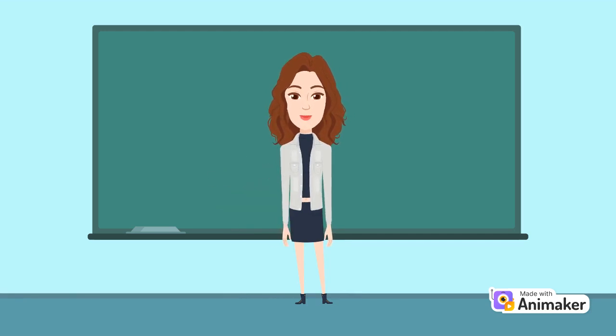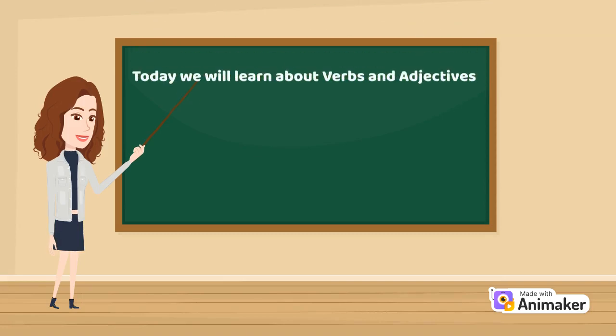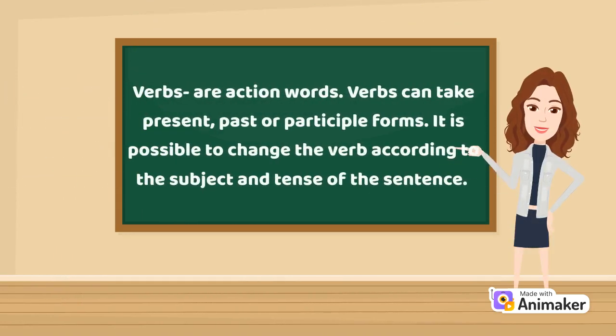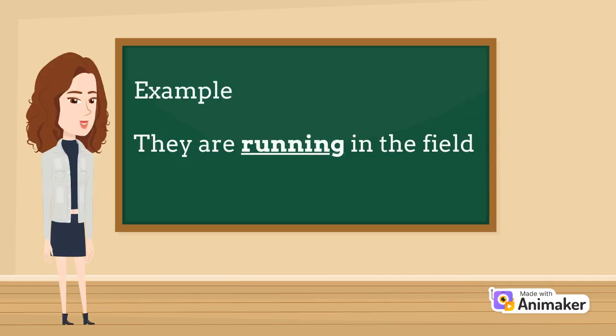So, let's get started. Today we will learn verbs and adjectives. Verbs are action words. Verbs can take present, past or participle forms. It is possible to change the verb according to the subject and tense of the sentence. For example, they are running in the field. Here running is an action, so it's a verb and it's in the present form.